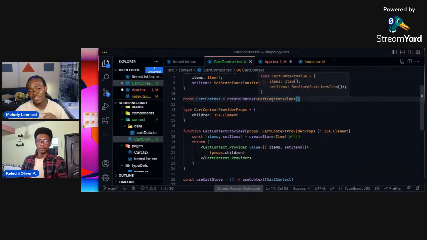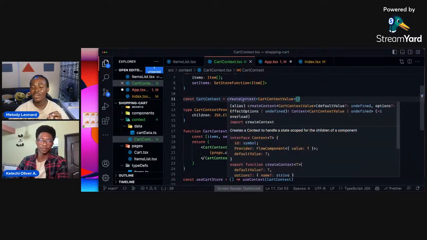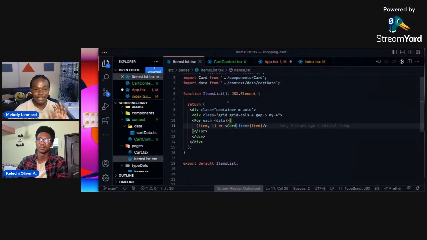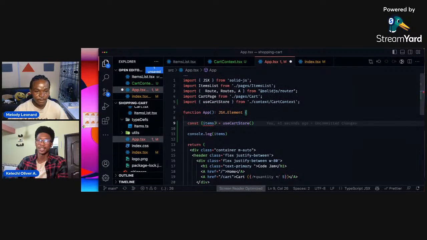So TypeScript is saying, wait, hold on a minute. You're trying to destructure items as if it will always be there, but there's a chance that items would not always be there, right? And right now, I don't want to go through that stress of trying to type this. So why not assign default values to it? So I'm going to call store, then access it from there.